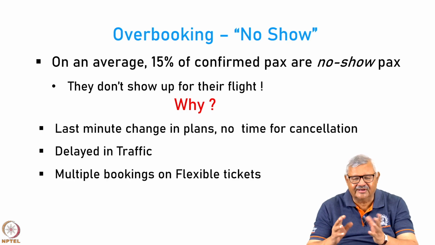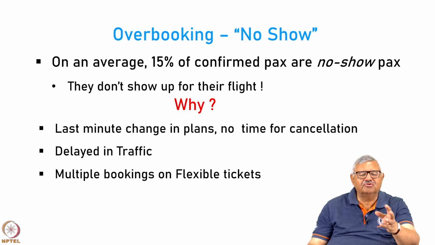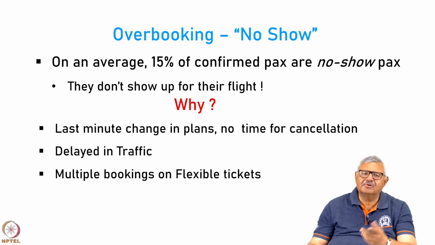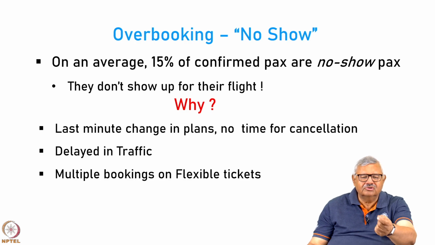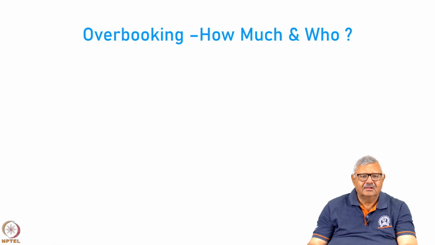There are some tickets which are flexible, you can cancel them at any time. So, the passenger is not sure whether he will go on Monday or Tuesday or Wednesday, but because the ticket is flexible, he will book on all three and then cancel two of the three at the last minute because he now knows that the travel is happening on that particular date. Sometimes passengers miss the connection because when they have a hub and spoke connection, a flight from the spoke gets delayed or the hub flight arrives late and the spoke flight has gone. You have missed the connection, and because of that there is a no-show. These are many reasons. Now how much, and who does it?